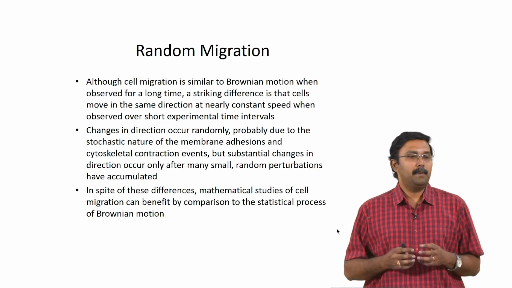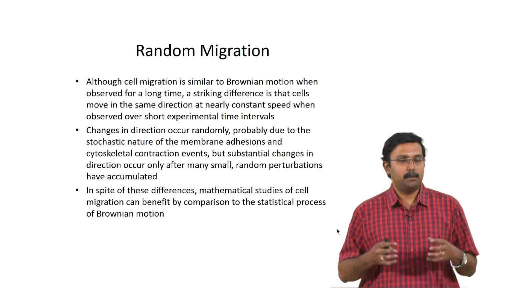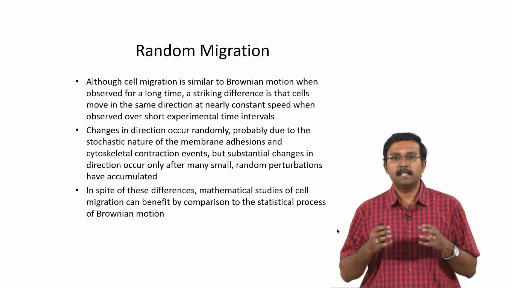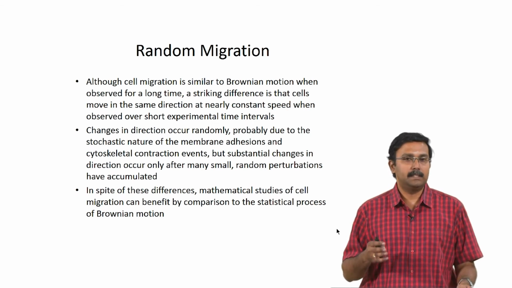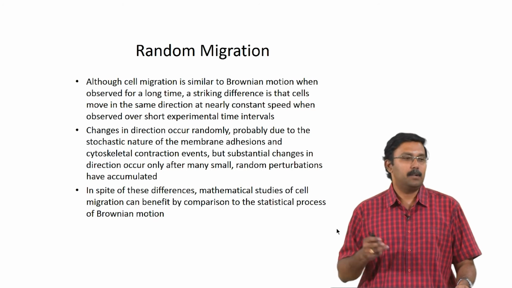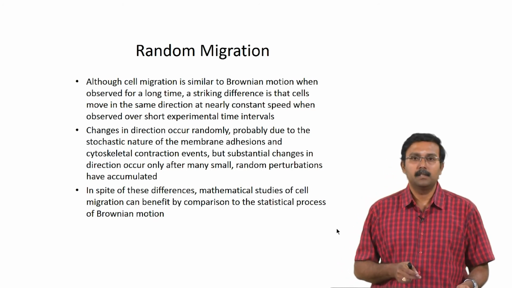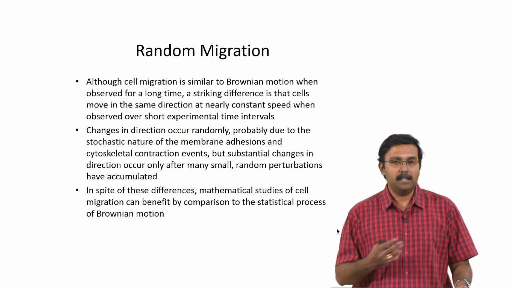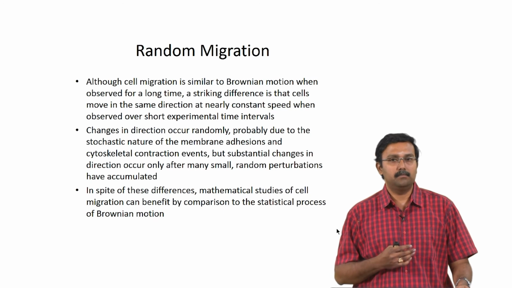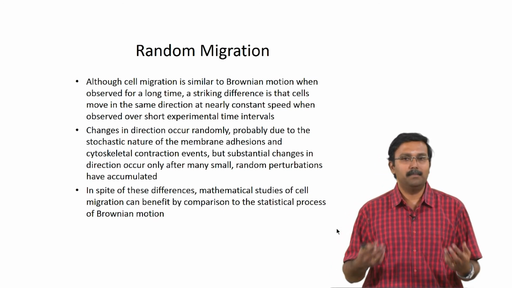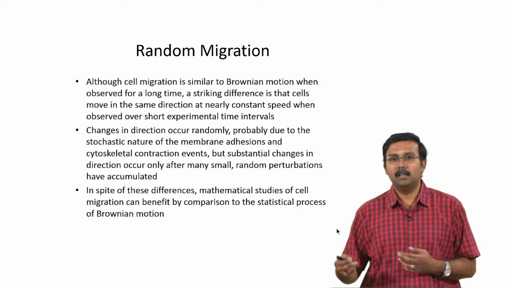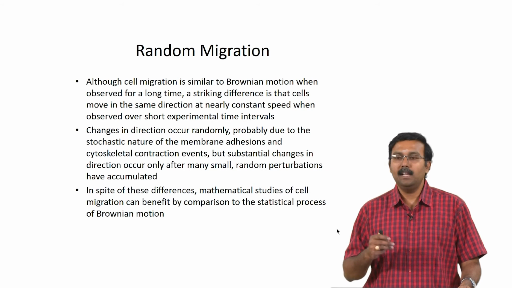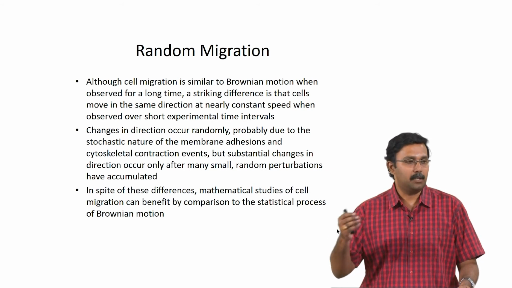So, although cell migration is similar to Brownian motion when you observe it for a long period of time, the striking difference is that the cells can actually move in the same direction at a nearly constant speed when you observe them for relatively short intervals. The change in direction can occur randomly, and this is completely stochastic in nature, and it depends on the membrane adhesions and cytoskeletal contraction events, but substantial changes in direction occur only after small random perturbations have been accumulated.